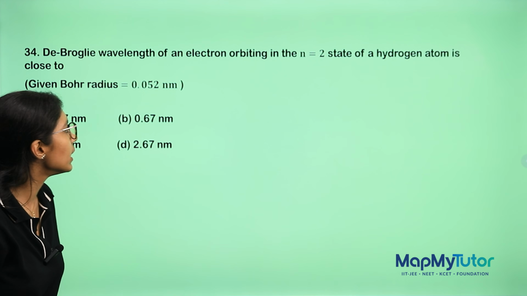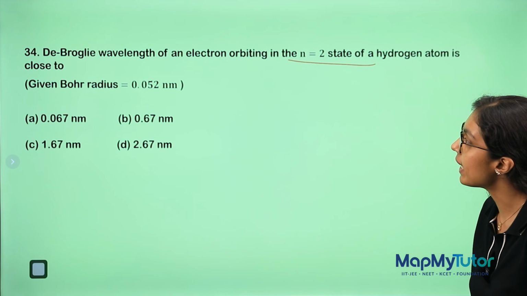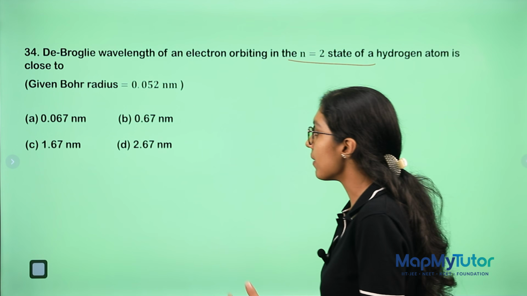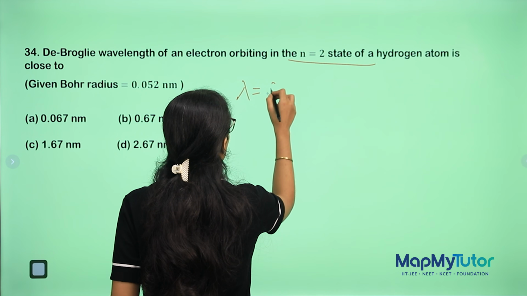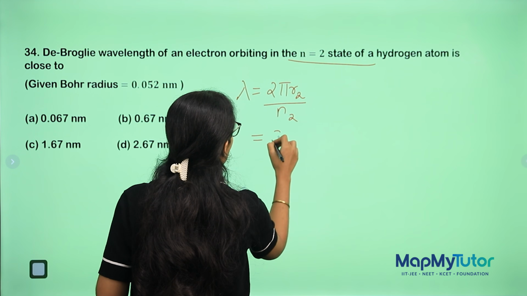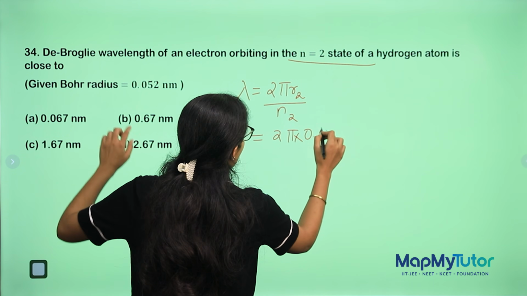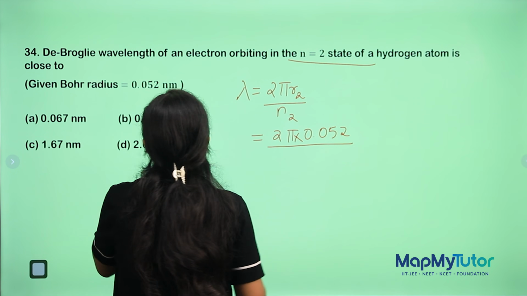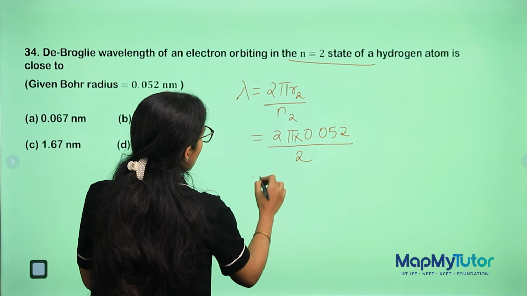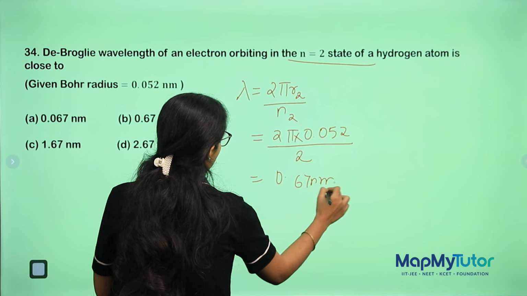De Broglie wavelength of an electron orbiting in the n=2 state of hydrogen atom is close to. Again, you have a formula for this, that is lambda equal to 2 pi r of second state divided by n=2. So you can just put your value. 2 pi r is given. 0.052, n is 2. Solve this, you will get around 67 nanometer.